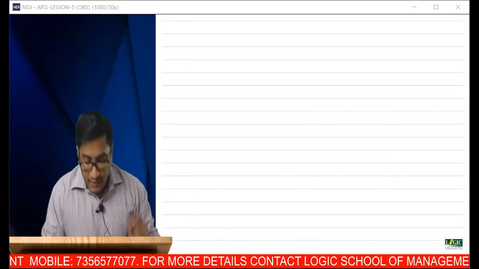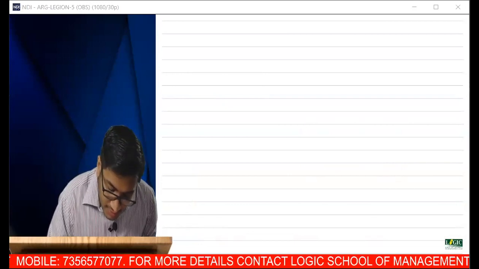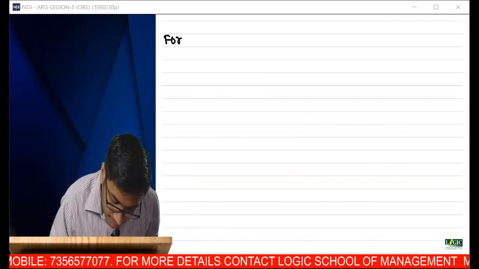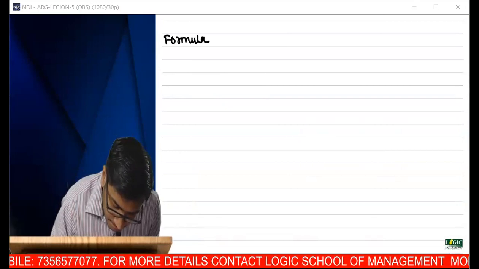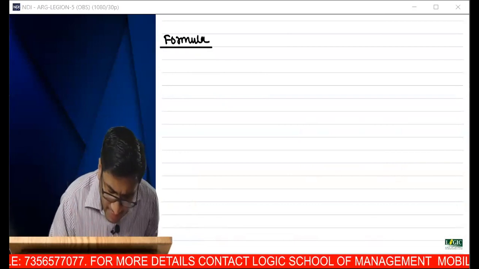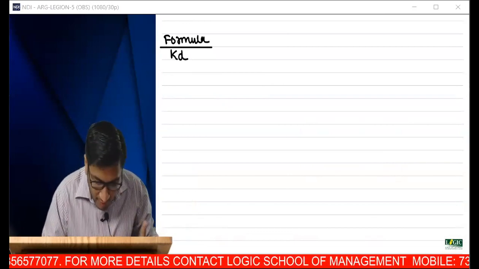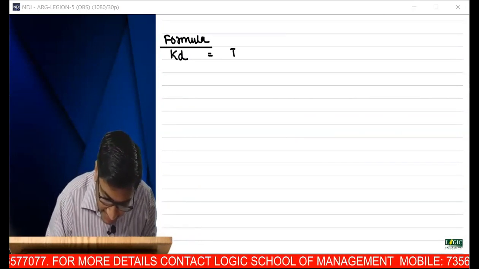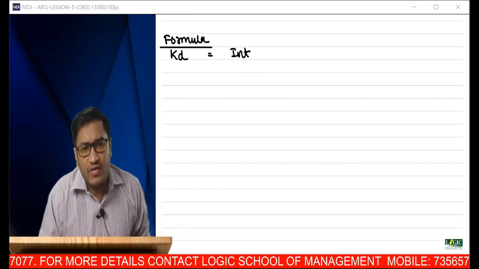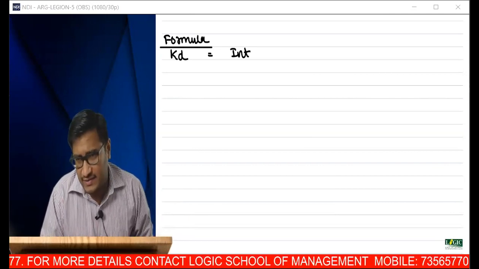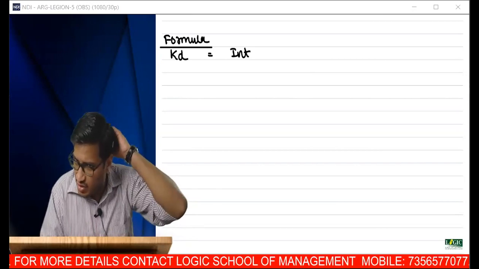Now, see, there was a formula. At least this was the formula that you have taken for KD. The formula that was given is: interest, for the time being not taking 1 minus tax because I haven't brought any tax into the picture, so ignore tax.